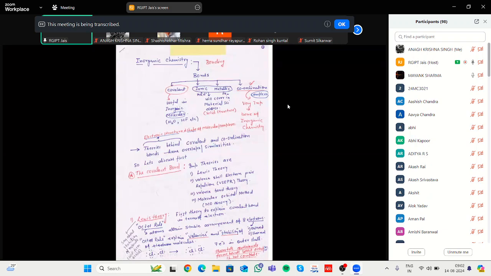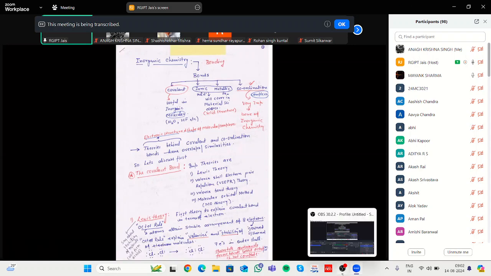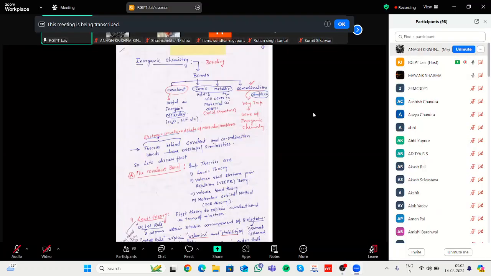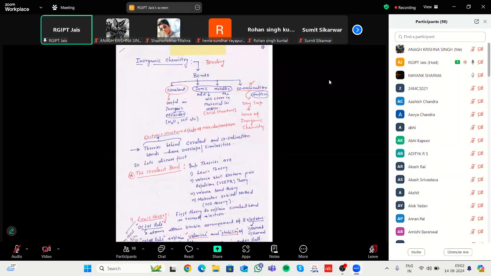First of all, we want to discuss what a bond is. Every atom, every molecule has a bond. We can say water, ammonia, or HCl. Every molecule has some bond. A bond means the sharing of electrons that completes the octet, and bonds can be divided mainly into three categories.